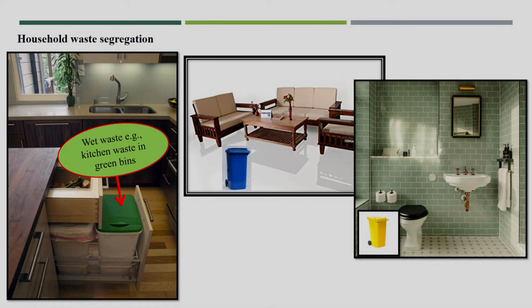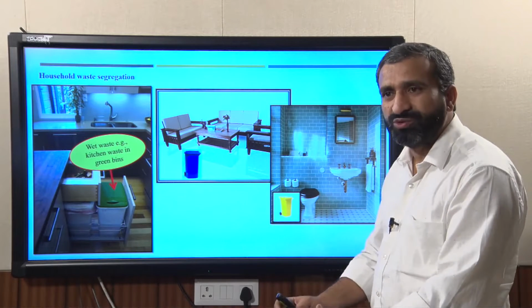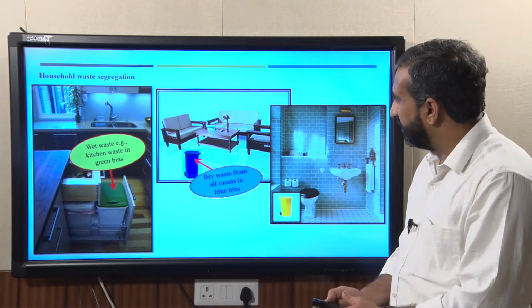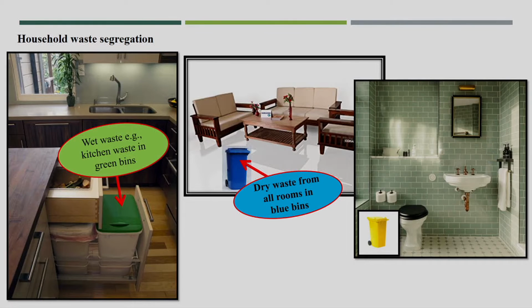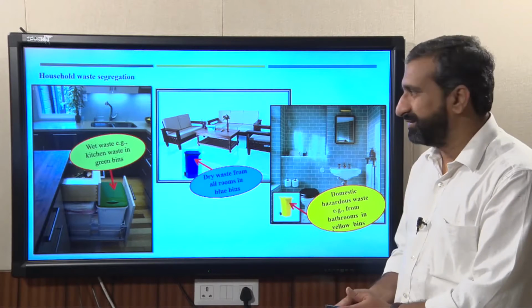The first one is the wet waste, which will require a special dustbin at the household level to store the kitchen waste. Another is for the other rooms of the house, for the dry waste, and that is a blue bin. And another is a yellow bin, for the domestic hazardous waste, which has to be stored or segregated.